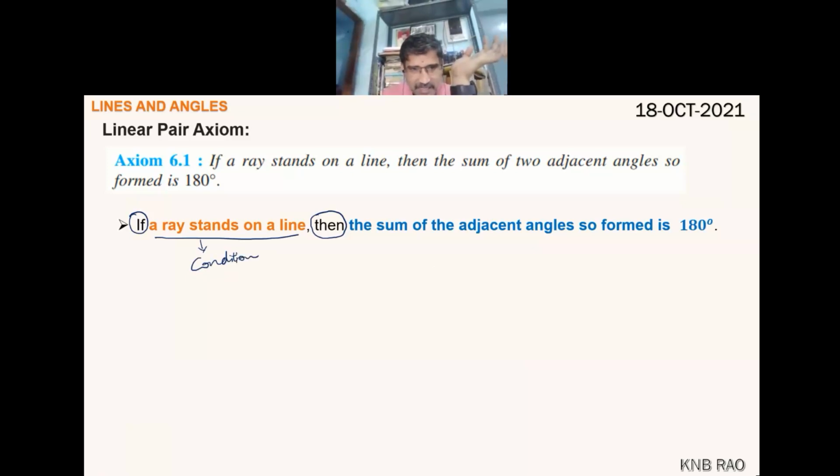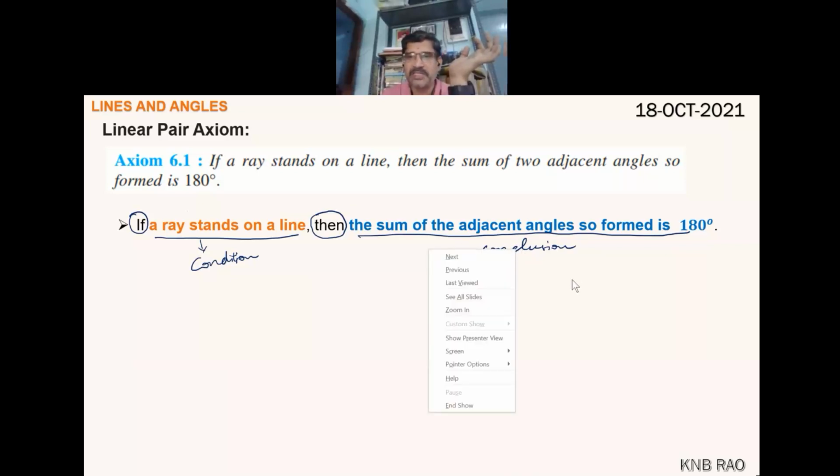If you do this, then I will give you that. This is a conclusion. After if there will be a condition, after then there will be a conclusion. So remember, here we have: if a ray stands on a line, this is a condition.